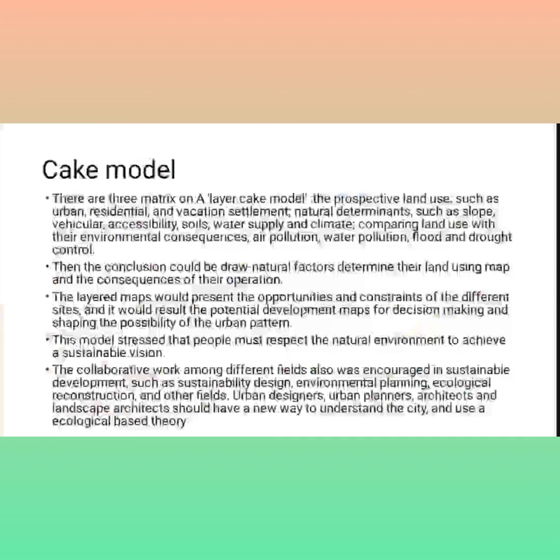Collaborative work among different fields also encourages sustainable development, such as sustainability design, environmental planning, and ecological reconstruction. Urban designers, urban planners, urban architects, and landscape architects should have a new way to understand the city and use ecology-based theory.